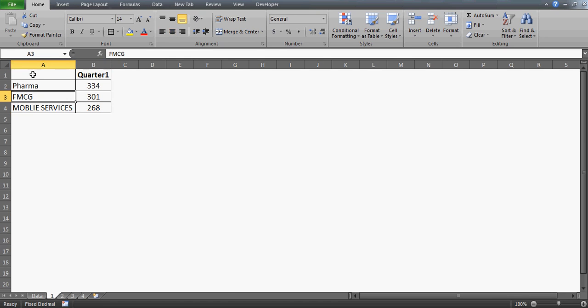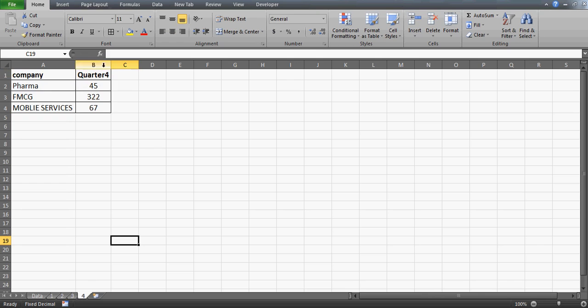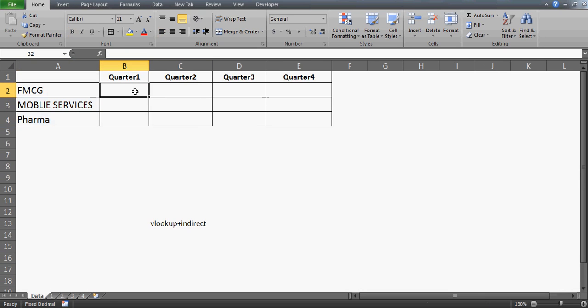Like here, the company pharma has 334 in the quarter, FMG has 301 crores, or whatever you want to say, million or billions. Similarly, in sheet 2 they have quarter 2, which I would name like this, and in sheet 3 they have quarter 3, and in another sheet they have the quarter 4 numbers, right? So let's just imagine that these are their turnover. Now we want to get these turnovers in this sheet. Now how will you get that?